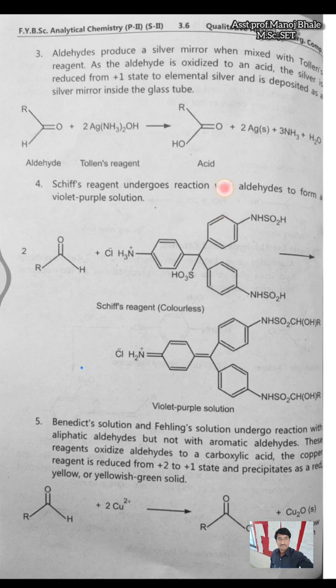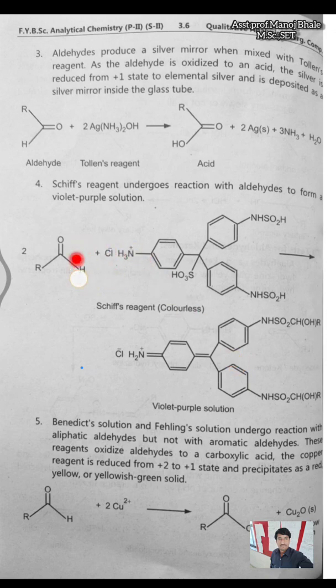Next one, Schiff's reagent, which is also used here for the determination of the aldehyde. If we are reacting the aldehyde with Schiff's reagent, this is a colorless reagent. This is the reagent structure which is given there. In this structure there are 3 benzene rings attached to each other, and there is a sulfuric acid group. There is a presence of different reagents which are given there. Schiff's reagent is colorless in nature. When it reacts with the aldehyde, there is a formation of a violet purple color solution if there is a presence of the aldehyde.